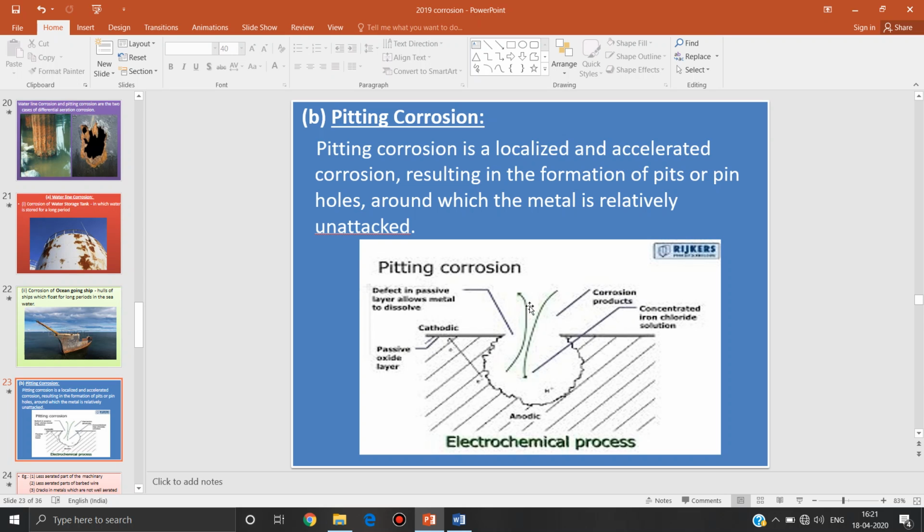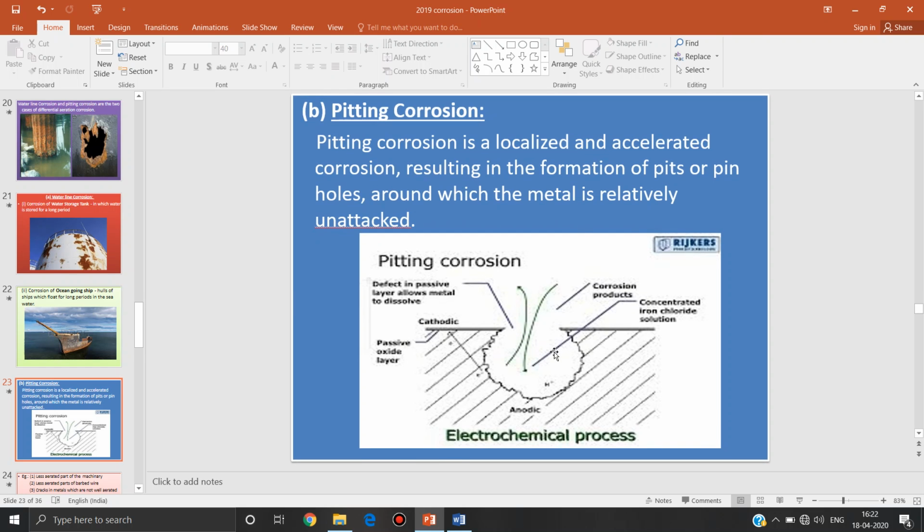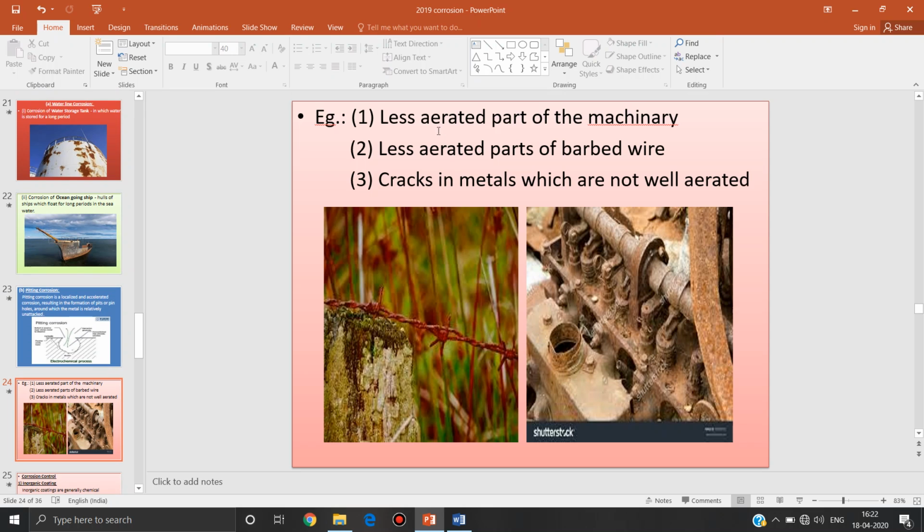That is why pitting corrosion is highly localized and accelerated corrosion. Once it undergoes corrosion, that increases the rate of corrosion. Examples include less serrated parts of machinery, less serrated parts of barbed wires, and cracks in metals which are not well aerated.